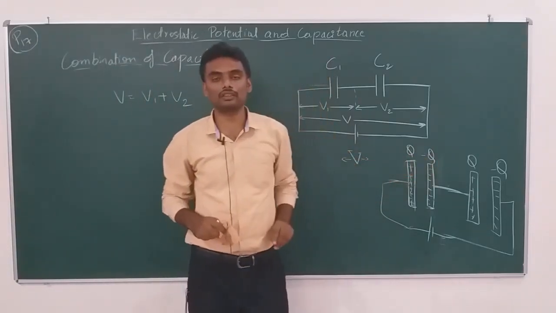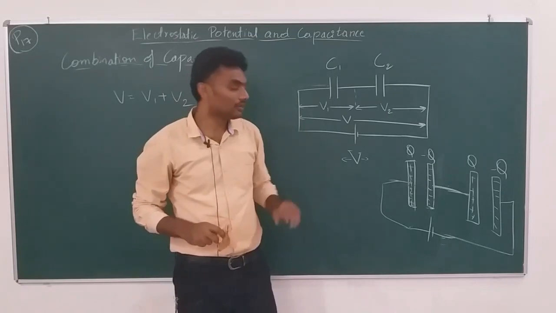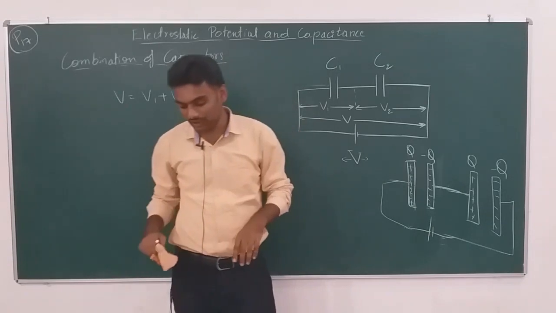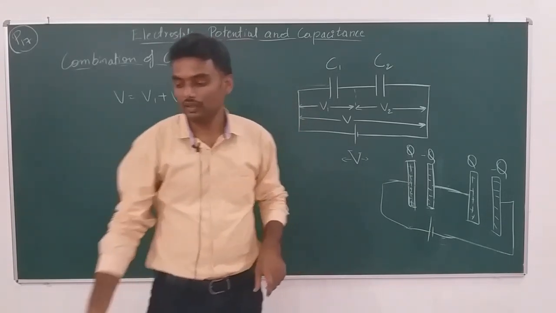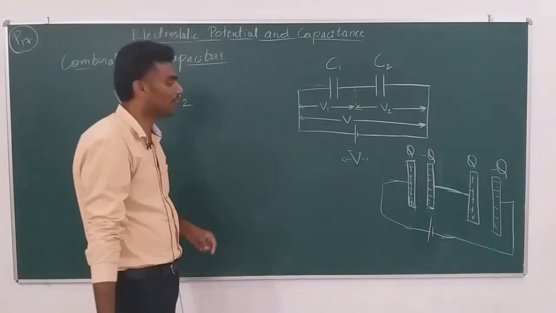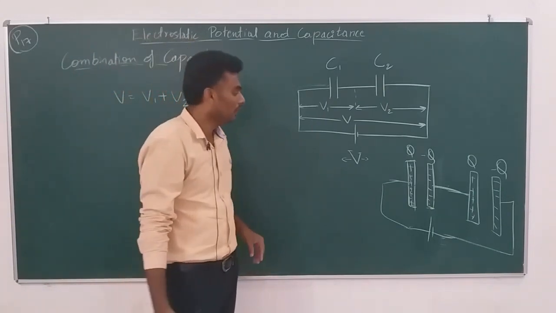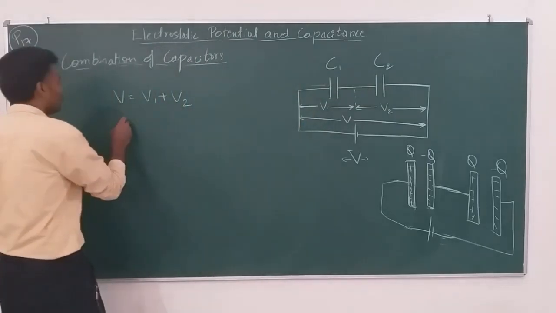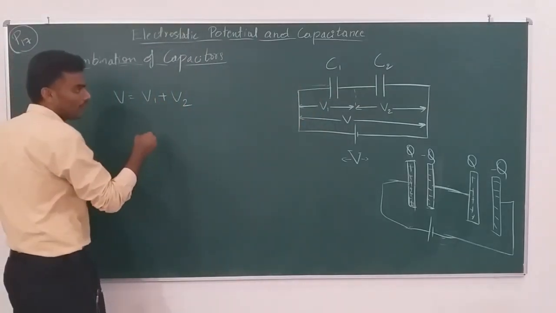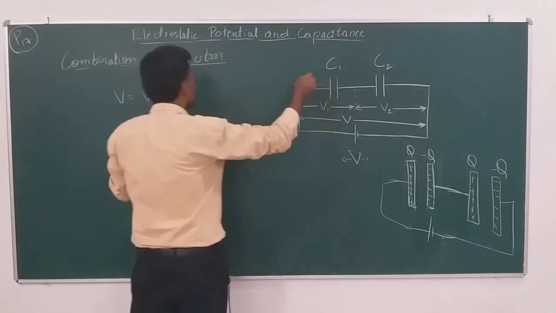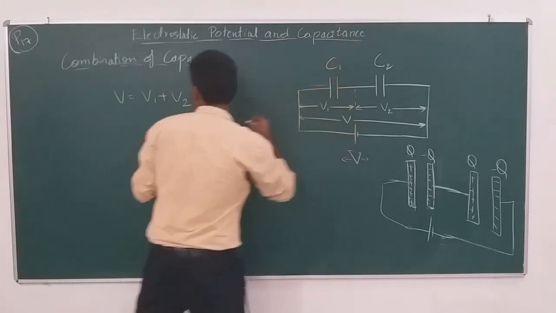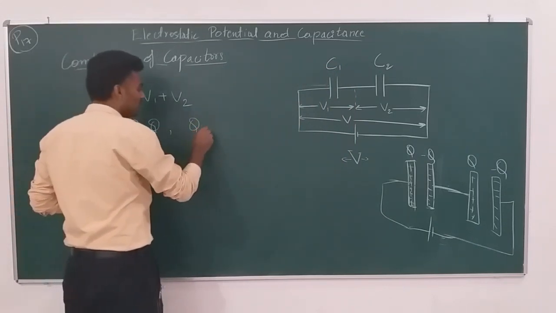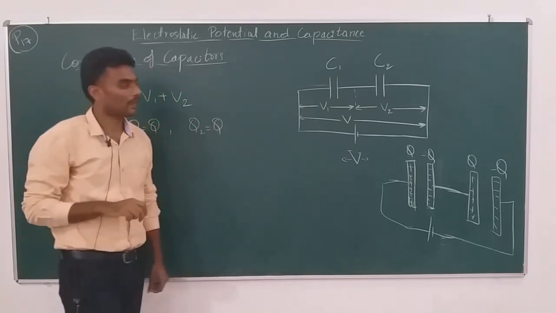We generally say it has charge of Q. The net charge on the capacitor is always 0, but we don't worry about net charge; it's about the magnitude of charge on either of the plates, which is simply Q. Now both the capacitors have the charge Q. C1 is the capacitance, V1 is the potential difference, and Q is the charge accumulated. So Q1 is equal to Q, Q2 is also equal to Q, right?